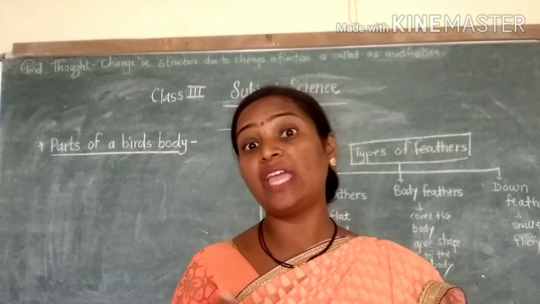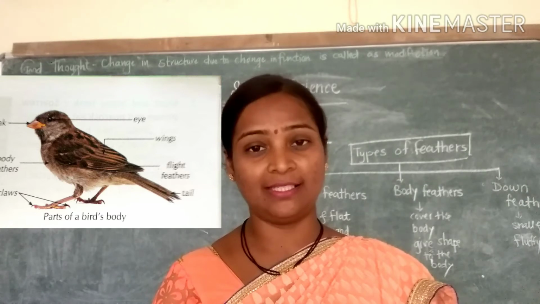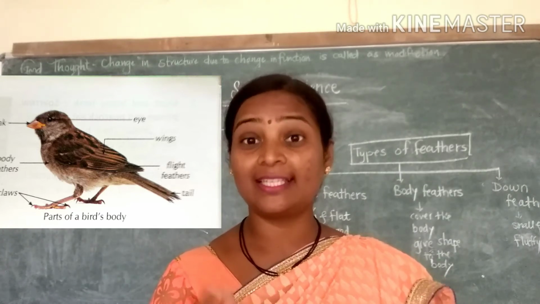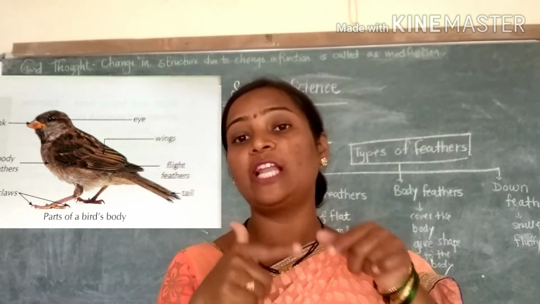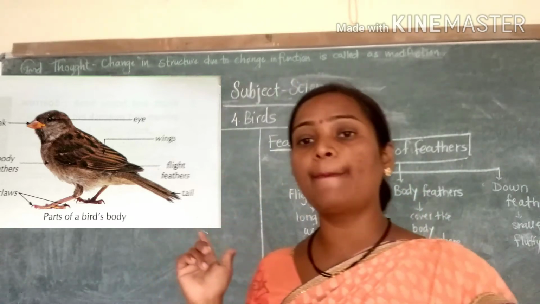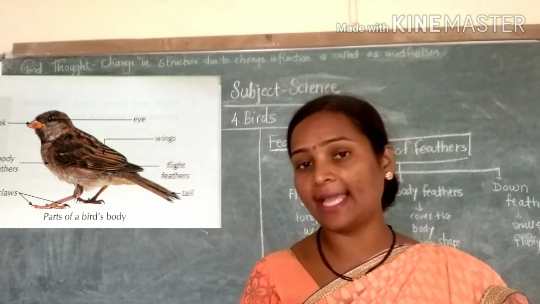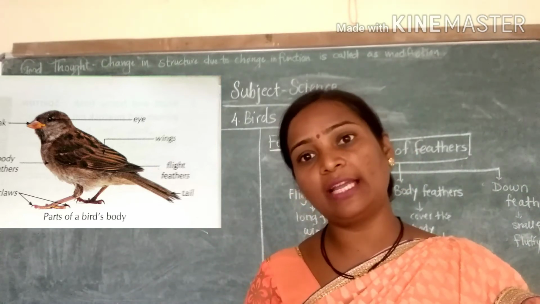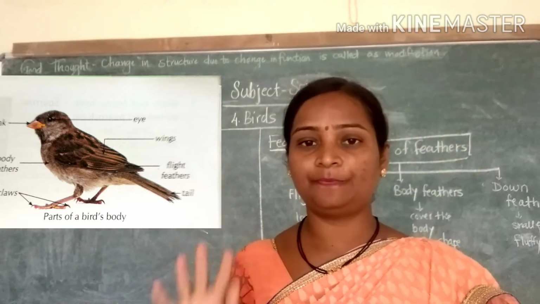It has well-formed wings and strong muscles. With the strong muscles, well-formed wings are attached to the bird's body. And when the wings are strongly attached to the body, that's why they can fly in the sky.